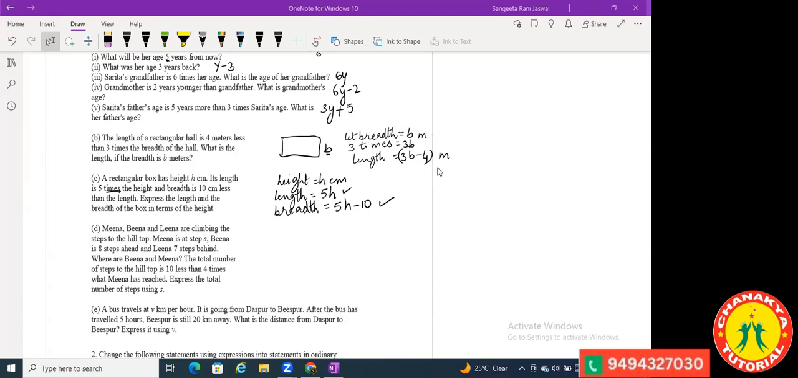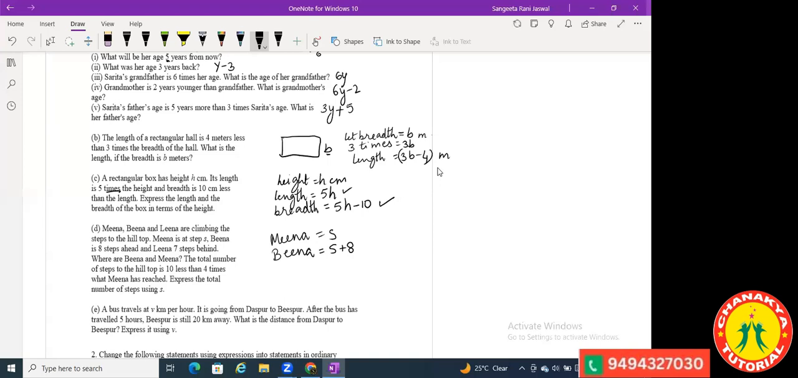See the next question. Meena, Beena, and Leena are climbing the steps to the hilltop. Meena is at step S. So let's make a note of it. Meena is at step S. Beena is 8 steps ahead. Now, how will you write about Beena? S plus 8.